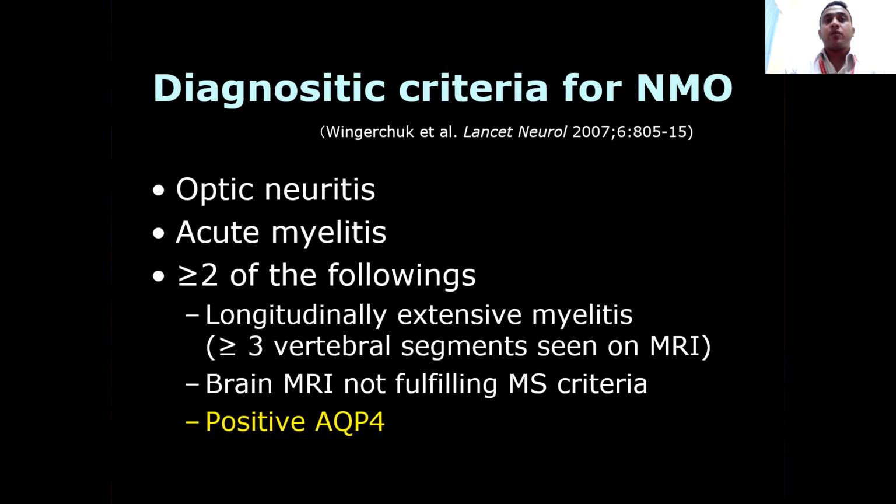Remember, aquaporin 4 antibody needs to be found on testing. Where do you see aquaporin? You see it in the periphery, in the ventricles, in the aqueduct. So for NMO, you can always see along the ependymal lining periventricular, periaqueductal hyperintensities on T2 and FLAIR. Very characteristic, in fact, for the diagnosis of neuromyelitis optica.